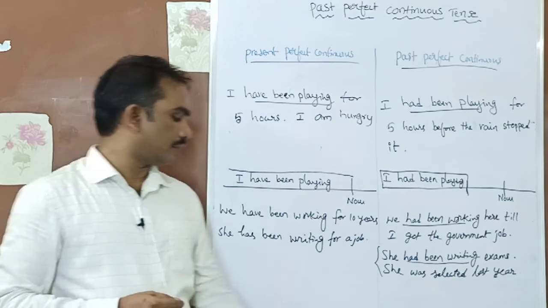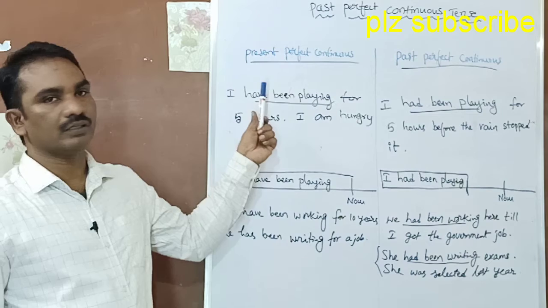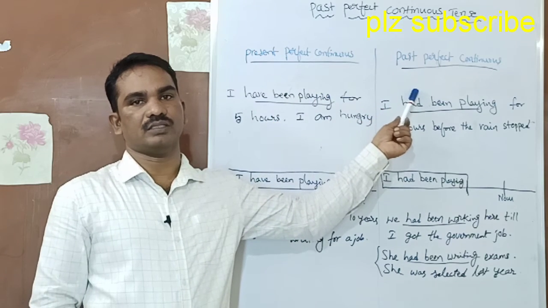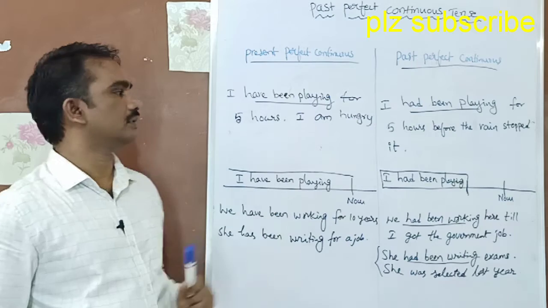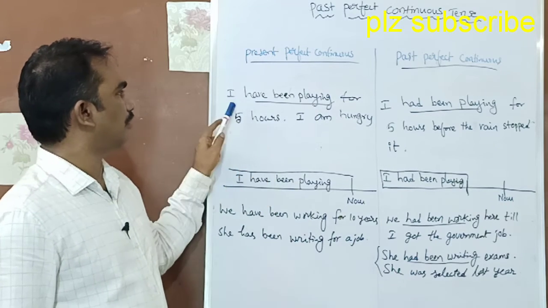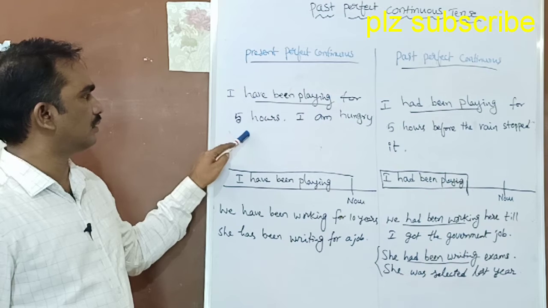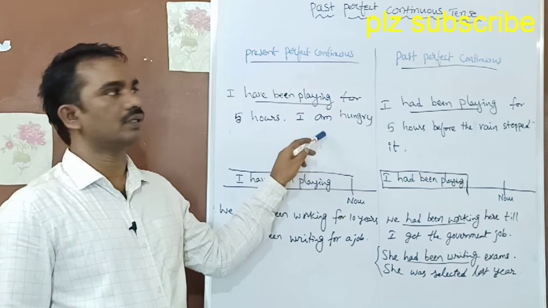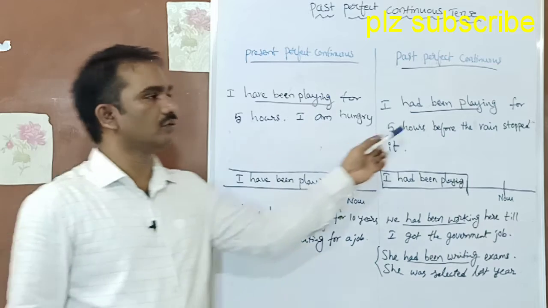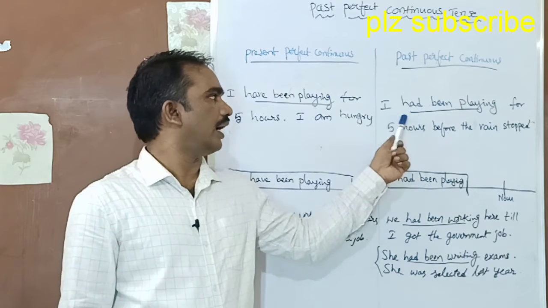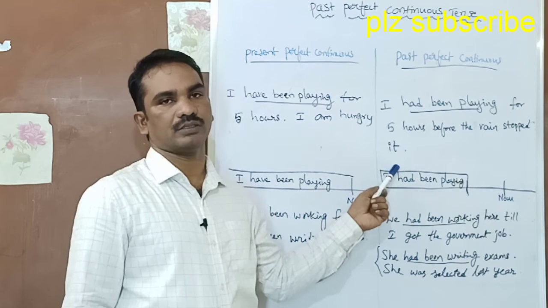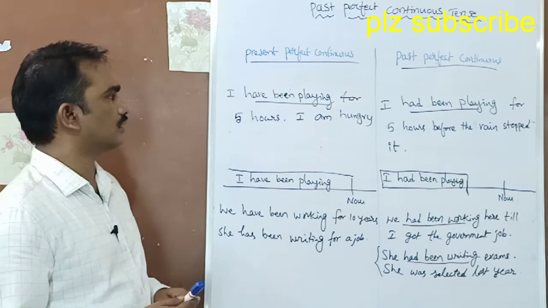Guys, let's try to understand the difference between present perfect continuous tense and past perfect continuous tense, so that you will understand it clearly. Let's look at the examples. I have been playing for 5 hours. I am hungry now. Let's look at this example. I had been playing for 5 hours before the rain stopped it.